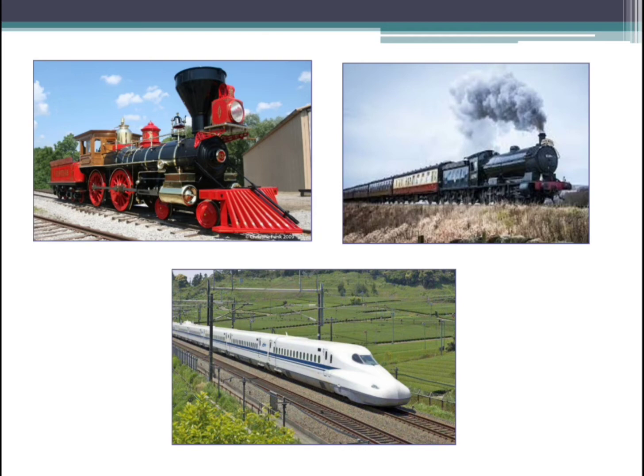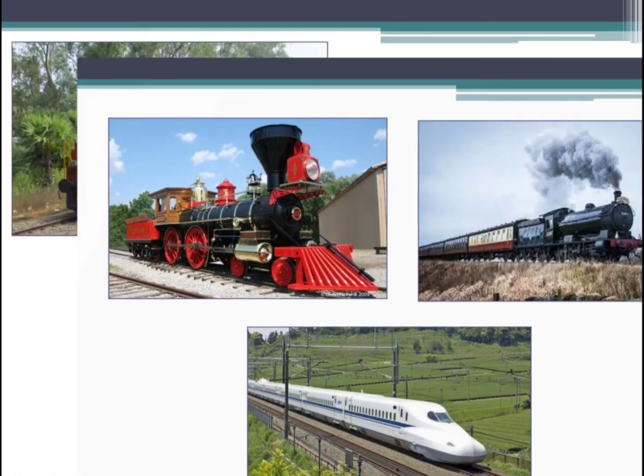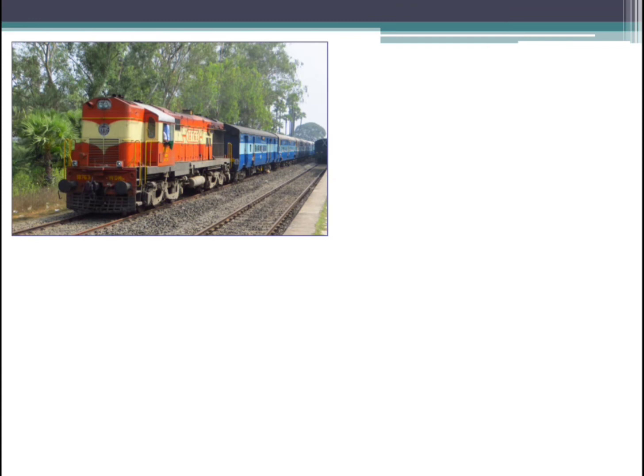If you see the railways in India, they started in 1853 when we were ruled by the British. The British started the railways in the year 1853. They laid the railway tracks on which the train can move and connect different places of our country. Children, today also India runs mostly diesel trains and electric trains. Only in a few places can you see the steam engines.